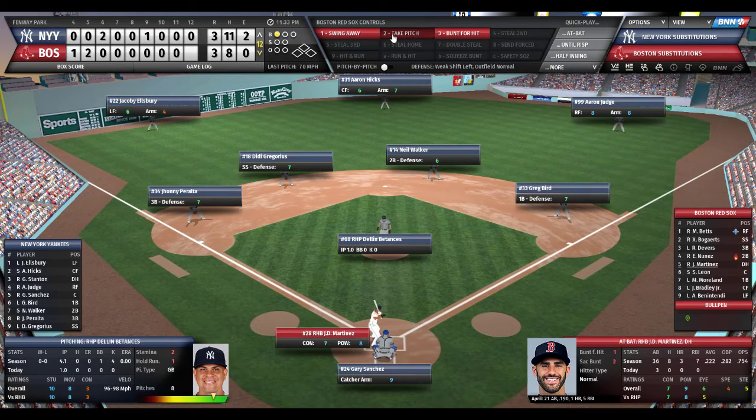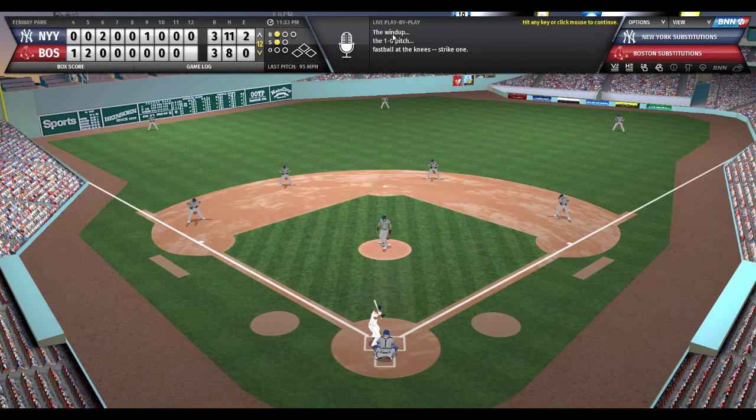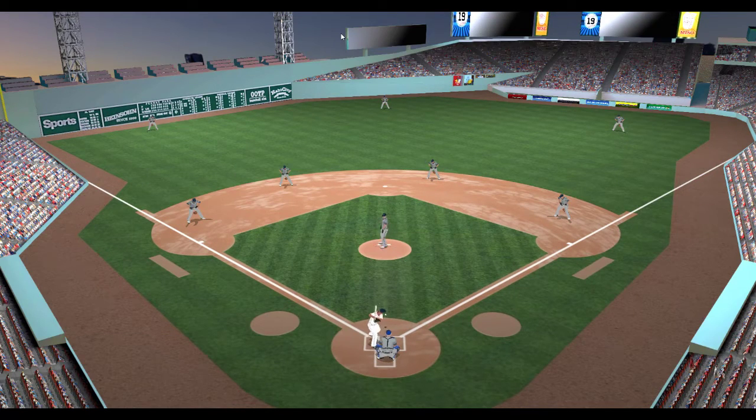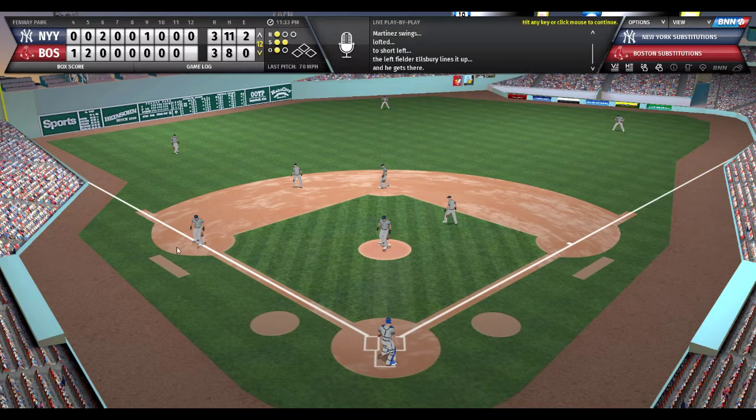All right, Martinez to take again. Betances deals. 1-1 count. Fastball in there. Martinez asks for time. Steps back in the box. He awaits the Dylan Betances offering. Pitch comes homeward bound. 1-2 count. Martinez sends that ball out to left. Coming in is Ellsbury, and he makes the catch.